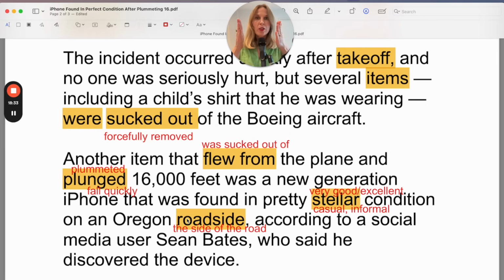So the cars are on the road, but they're usually in the middle. So the roadside is when you take your car and you go to the side of the road. That's the roadside. So he didn't find the phone in the middle of the road. It was on the roadside. So not where the cars usually travel, more out of the way.